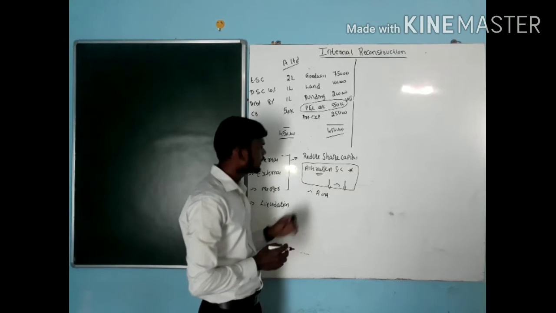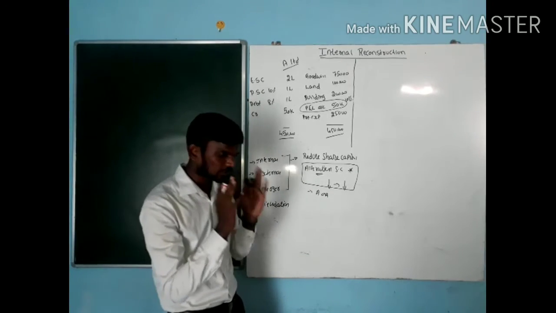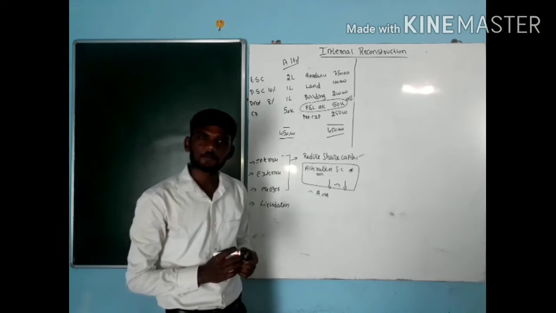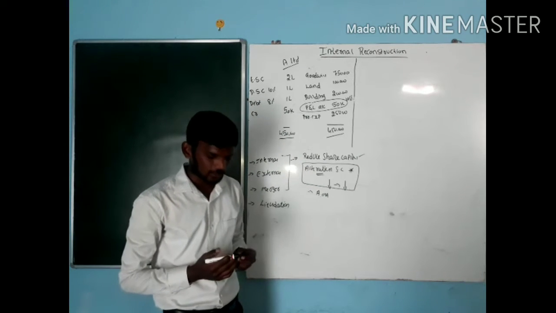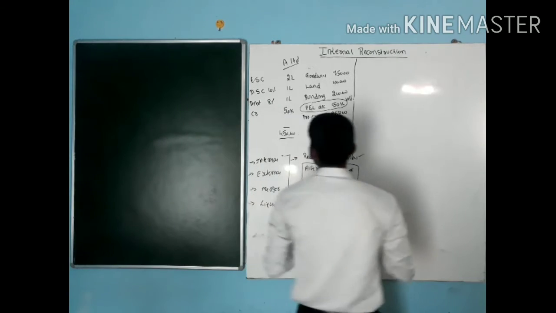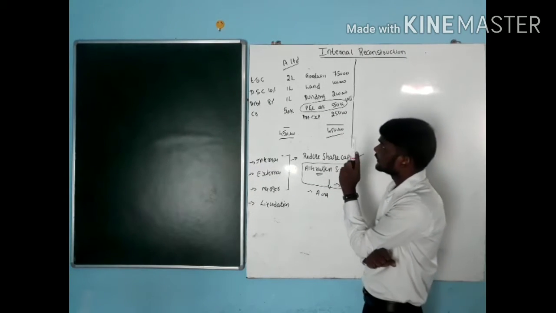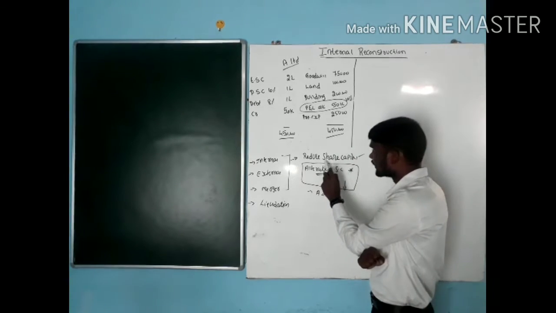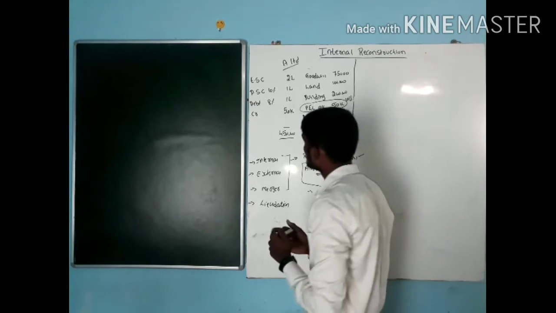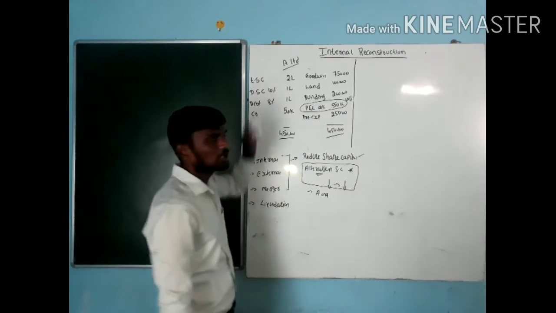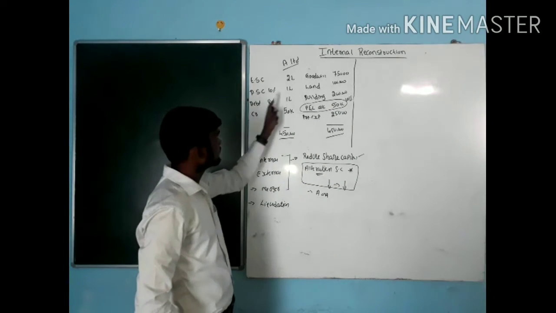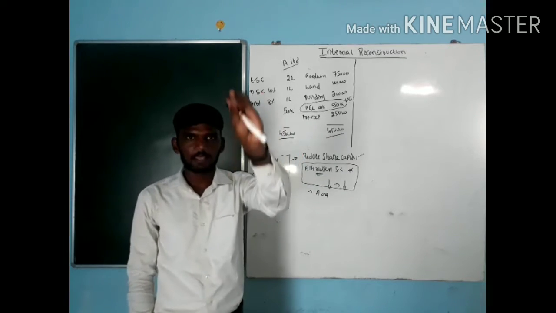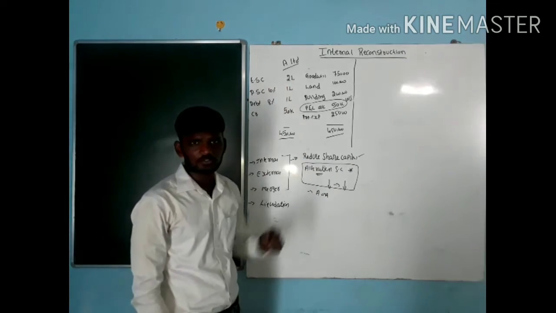Next, let us go to reduction of share capital. When it comes to internal reconstruction, this is the one that is almost always applicable. What is reduction of share capital? For example, in this question, A Limited's equity share capital is 2 lakh. Instead of 2 lakh, I reduce the share capital and pay only 1 lakh. For preference share capital, I have to pay 1 lakh, but instead I am paying only 75,000.